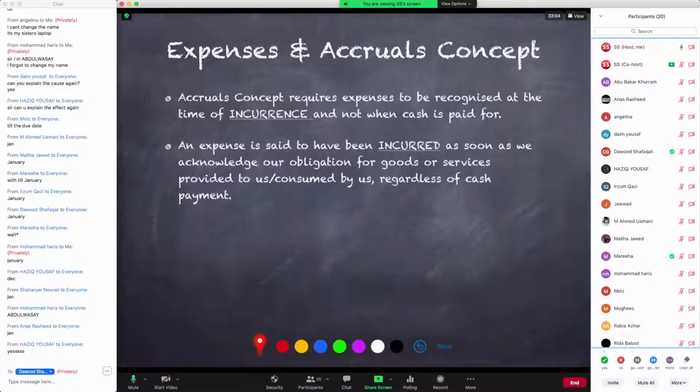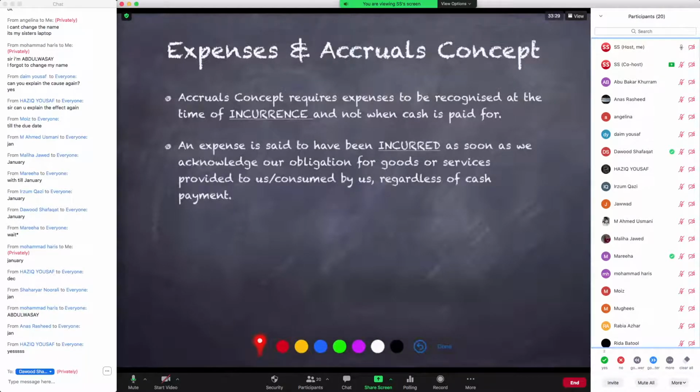What matters is as soon as we have the knowledge that we have consumed the economic benefit of a certain good or service, that is when our expense has already happened. So the December month's bill, which will be eventually paid in the month of January, is going to be recognized in the month of December as an expense. So we understand the 2 points over here on the screen. Abhi there are 2 more points coming up.